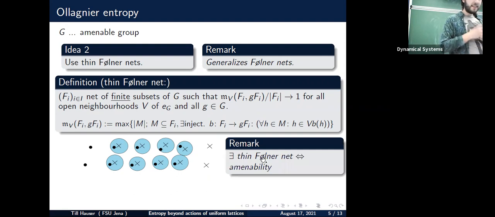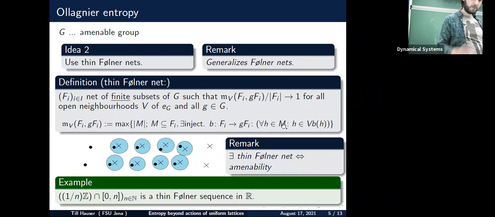And the nice thing about these Fellner nets as well is that in the non-discrete context, as in the discrete context, basically the existence of a thin Fellner net again characterizes amenability. So assuming a general topological amenable group, not necessarily locally compact, for example, one can again characterize amenability by the existence of such a thin Fellner net.